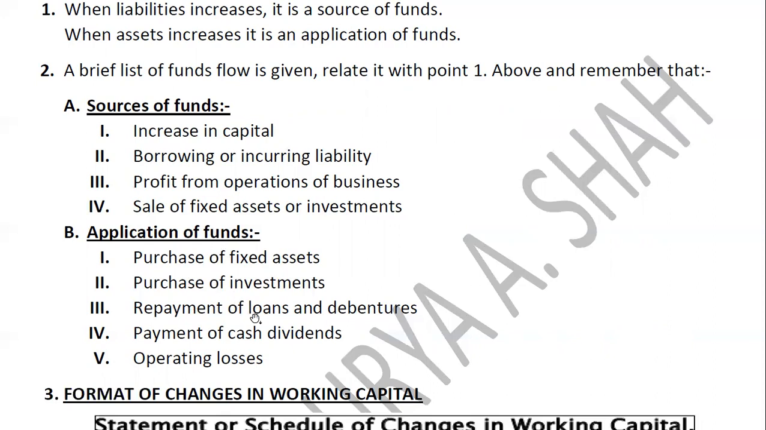Then repayment of loans and debentures, right? So again, when you repay the loans and debentures, as I gave you the example, this is the vice versa of the above, an application, right? Again, if you pay the dividend in cash, it is an application. Again, operating losses. Both profit from operations and operating losses we will see when we see the format of your profit and loss adjustment account, right? So I hope all these basic things are clear to you all, right?